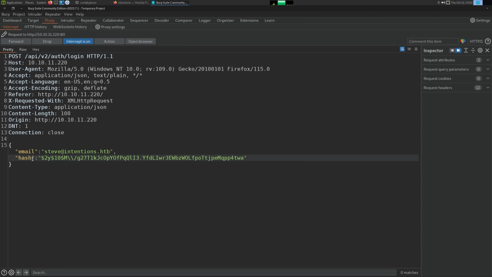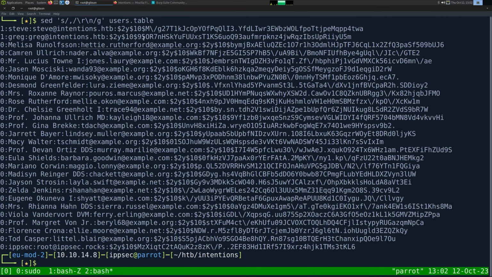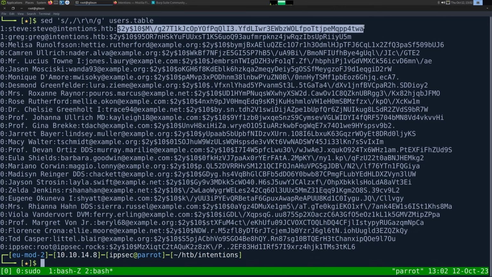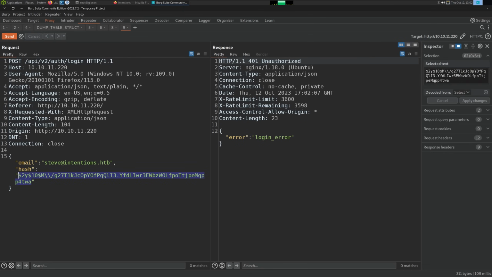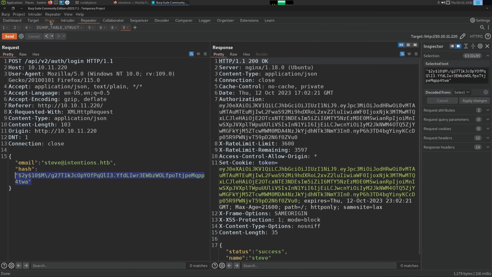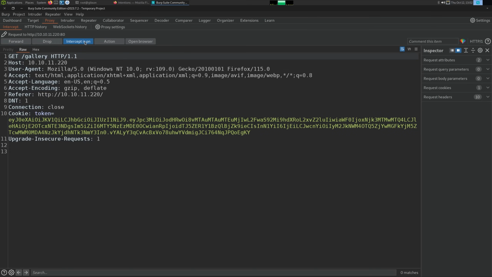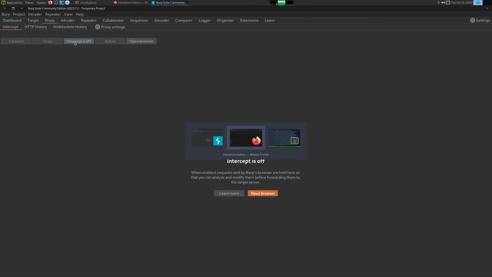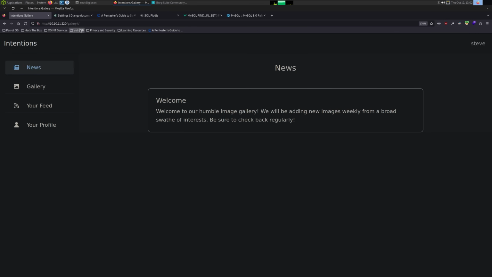Email, hash, send this to Repeater, login error. Did I not copy the whole hash? Okay, the hash was wrong. I don't know what hash was in my clipboard. So we can forward this along. And now we got a request to gallery, so we're logged in now as Steve. We don't see anything else here, though.